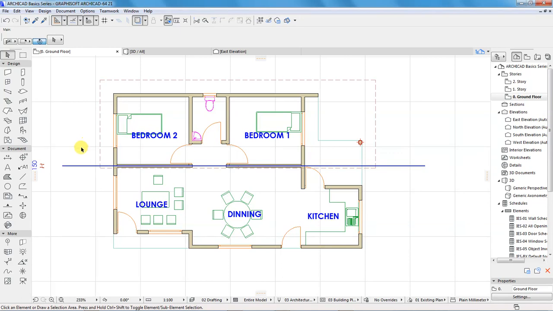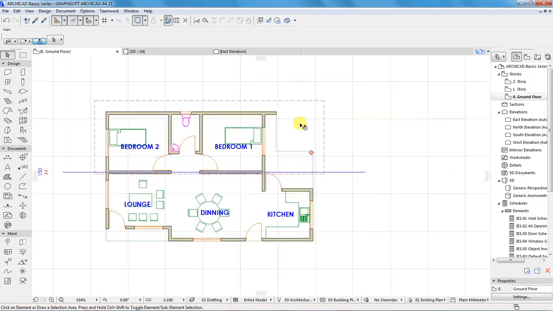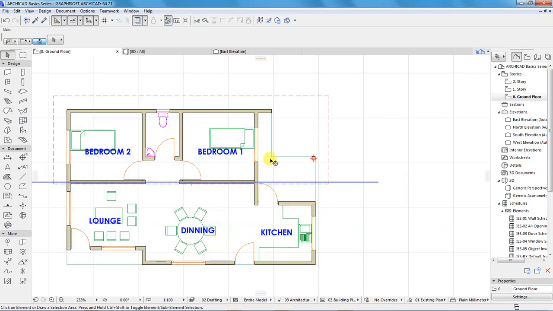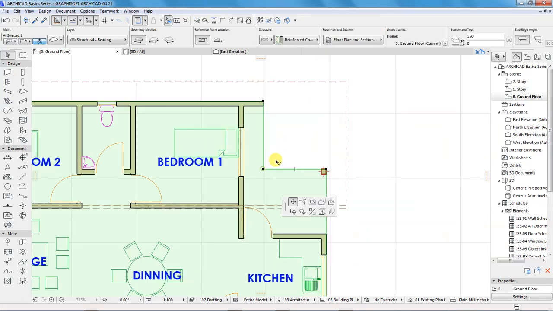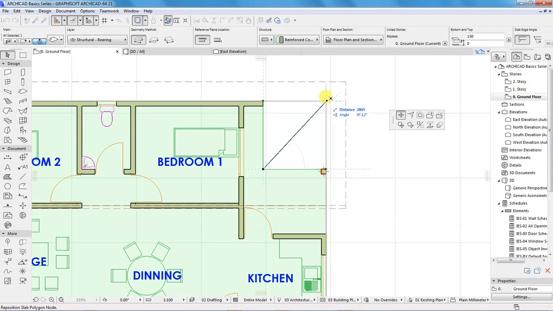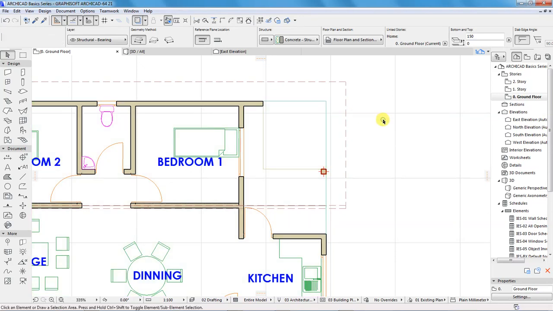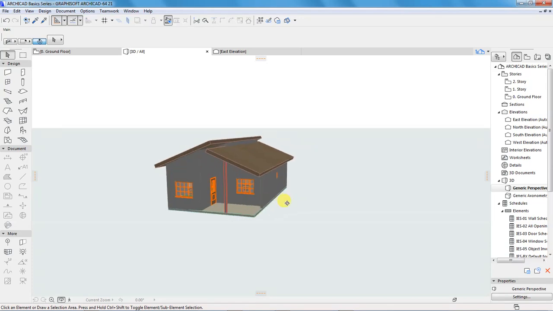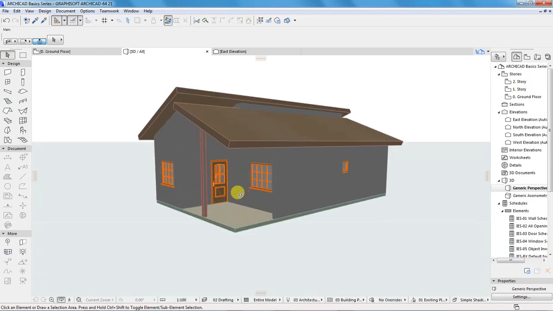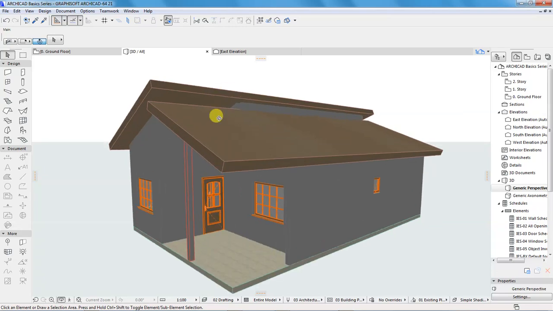So the next thing I'll do is come back here, and I want to extend this. This is the slab I haven't shared with you. Okay, I'm done with using this line as a reference. I can delete it and then I'll go here, select this roof, or rather the slab. I'll extend it up to this point. So if you go back here, you can see there is this cool extension. It provides us with some covered entrance to the building.